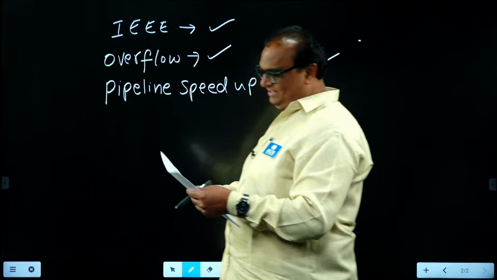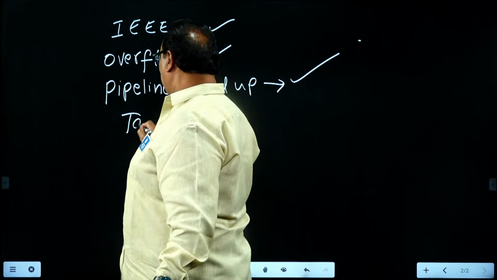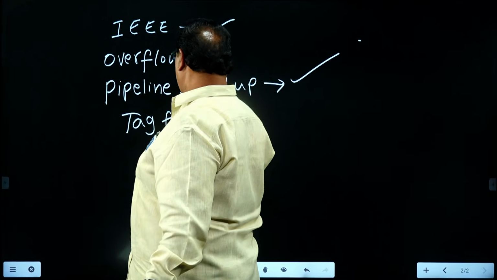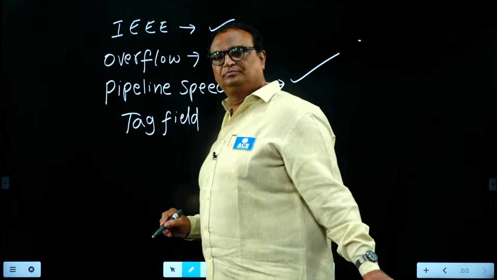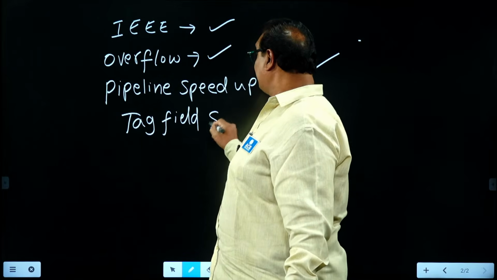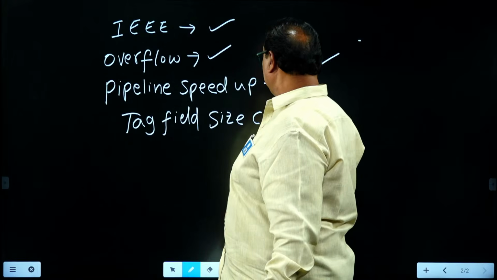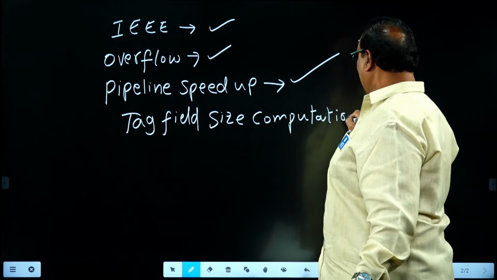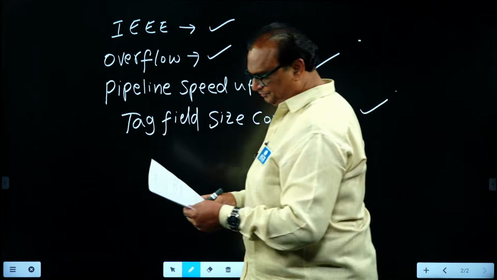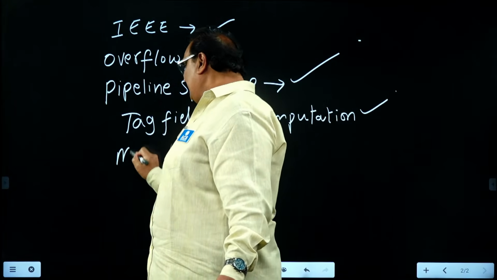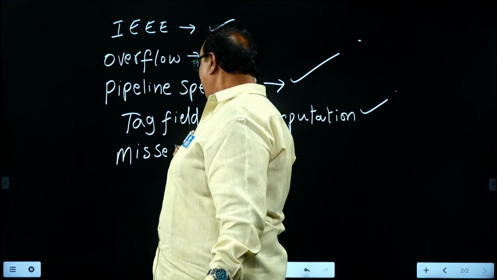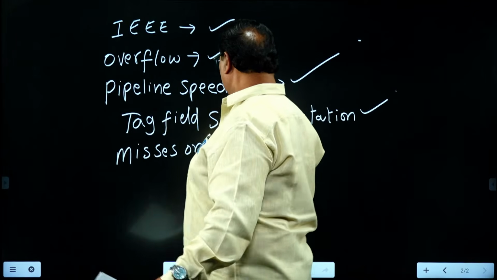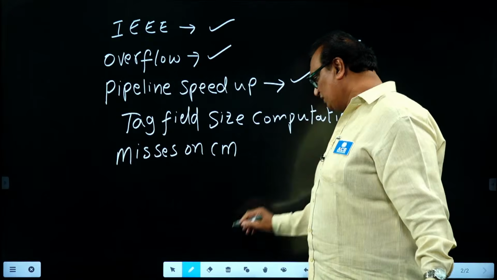Next, tag field size computation in the cache, one question was given. And misses on cache memory, one question was given.